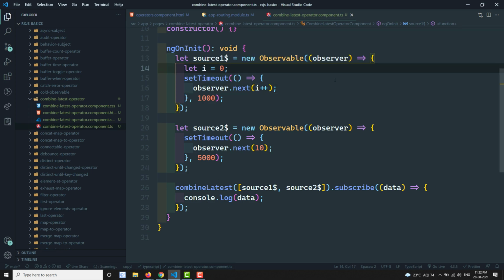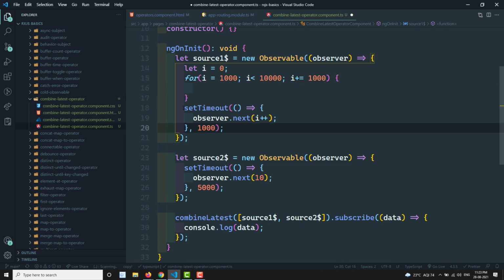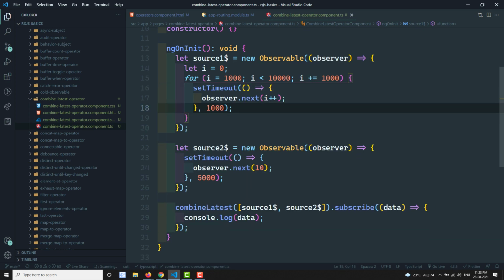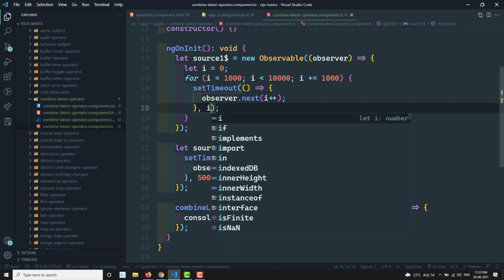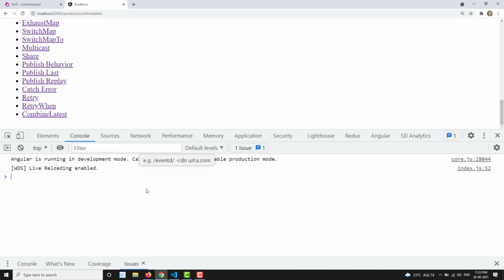Now let's say I have a for loop, for i is equal to 1000, i less than 10,000 and i plus equal to 1000. So now here I will run the setTimeout in this one, and here I will keep the i. So for every 1 second it will send you the data. Now let's try to see what will happen here. For every 1 second it is sending the data.